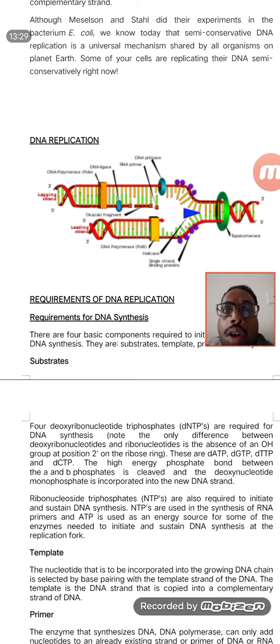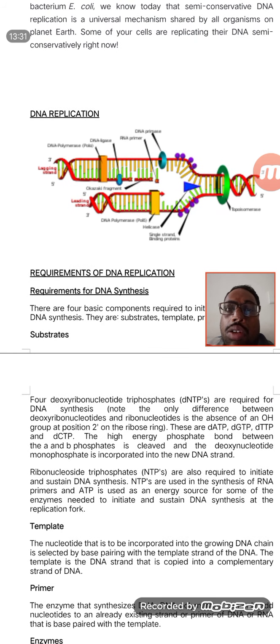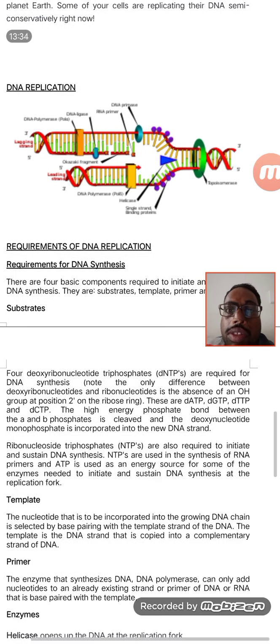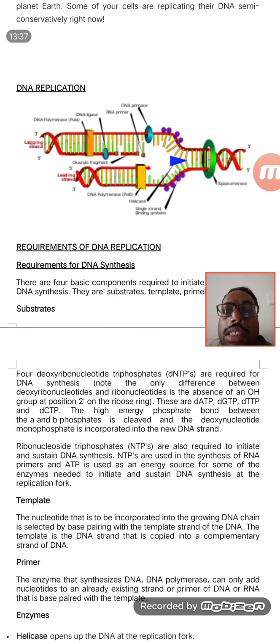Is it clear? So what are the requirements for DNA replication, or the synthesis of a new strand? First, we need substrates. Substrates means the basic things. For example, when you are constructing a house or a school, we need some basic stuff. If you want to build a building, cement is required, particles of rock, bricks, different types of bricks in different numbers. Like that, when DNA replication is taking place, we need those types of things. The first thing we need is substrates.